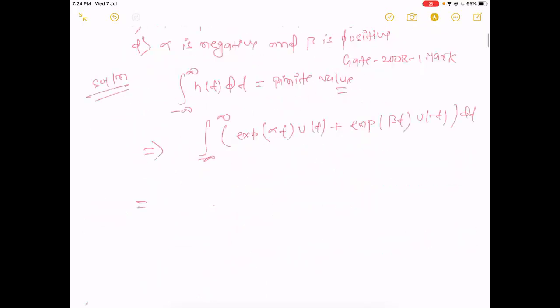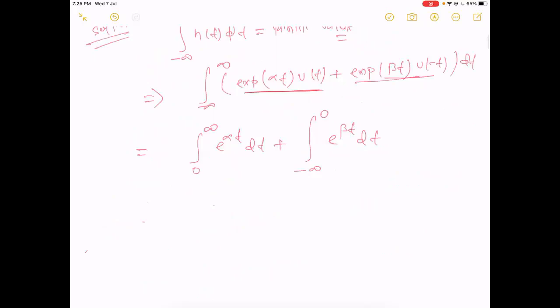Now check it. This one is a right-handed signal, so it will be defined from 0 to plus infinity, e to the power alpha t dt, plus this one is a left-handed signal, so it will be defined from minus infinity to 0, e to the power beta t dt. Now integrate it: e to the power alpha t upon alpha from 0 to infinity, plus e to the power beta t upon beta from minus infinity to 0.